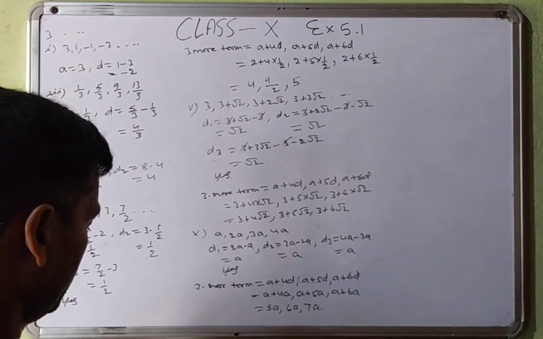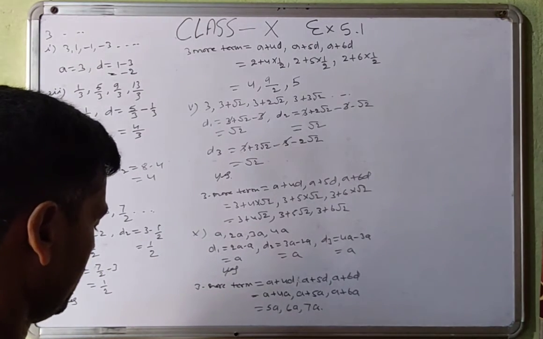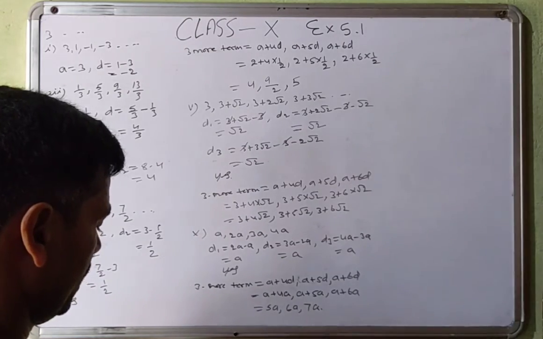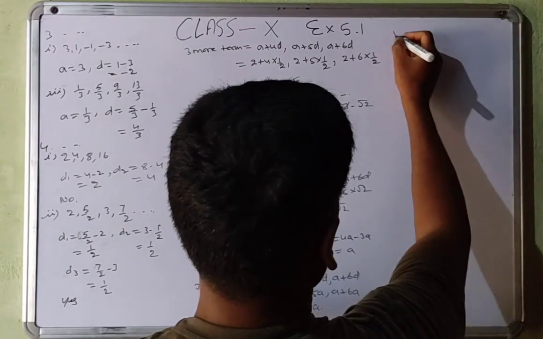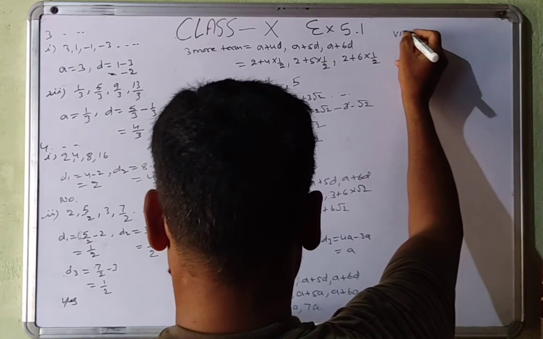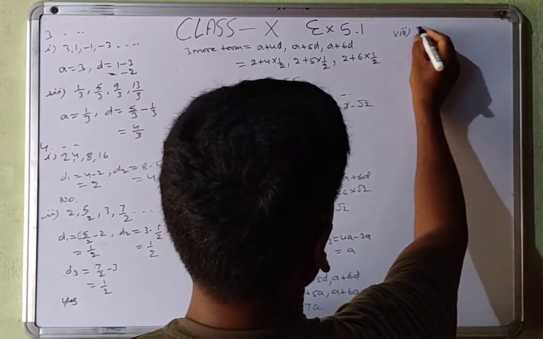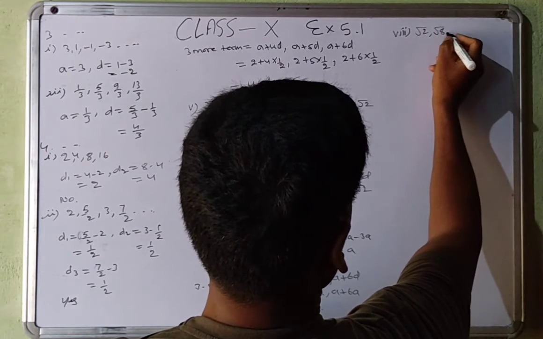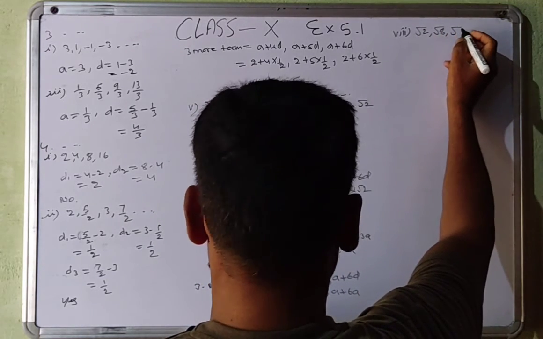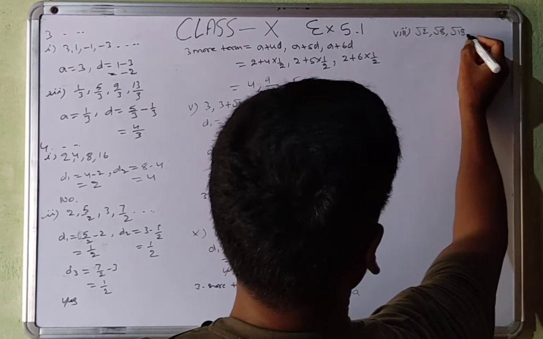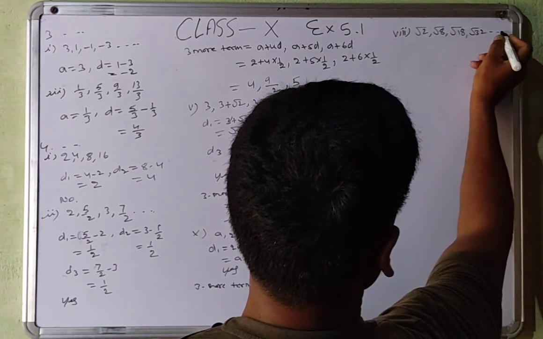And then the 9th part will be, no, the 8th part: under root 2, under root 8, under root 18, under root 32.